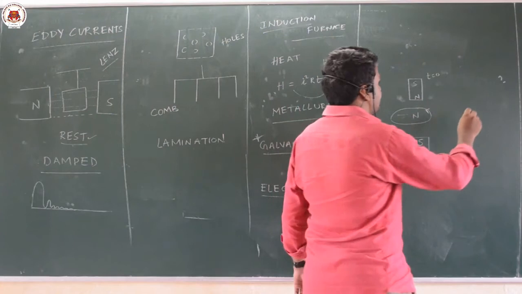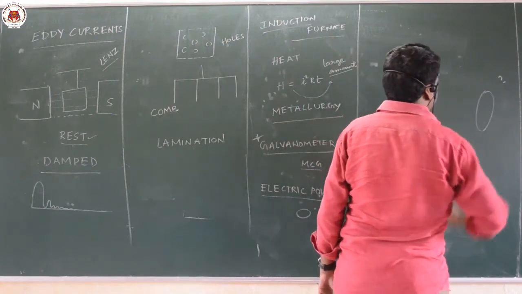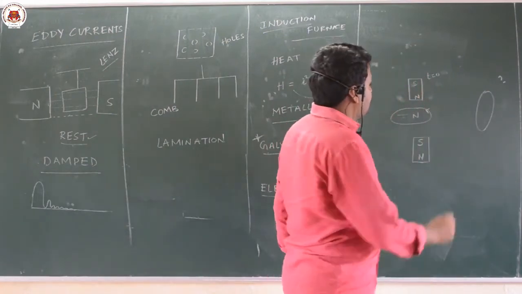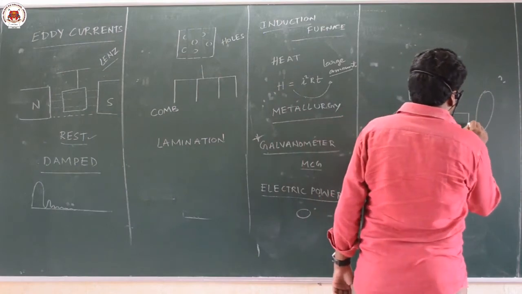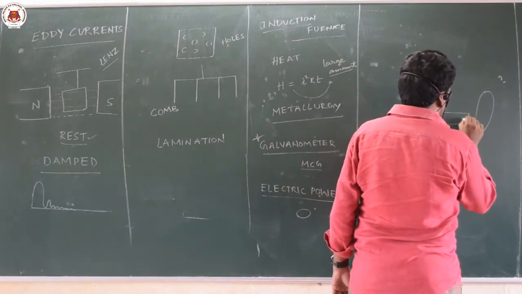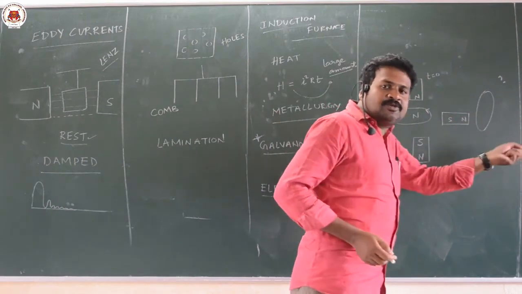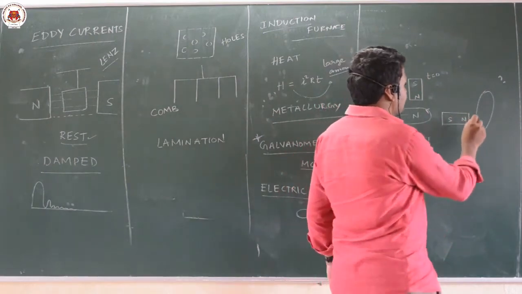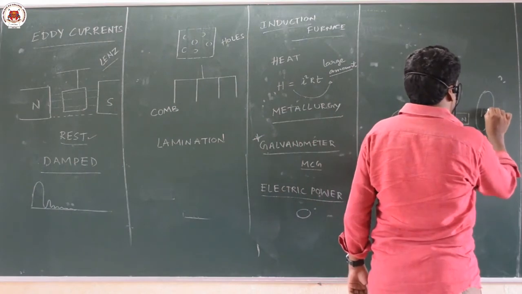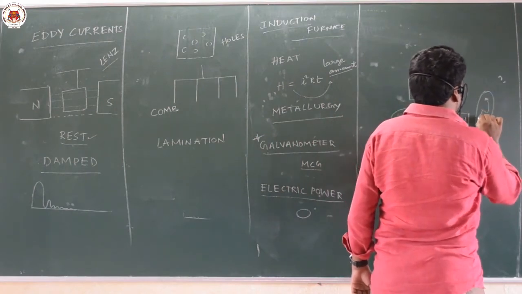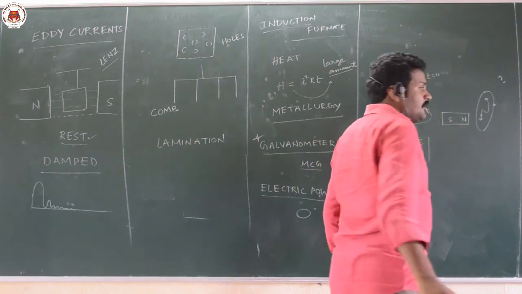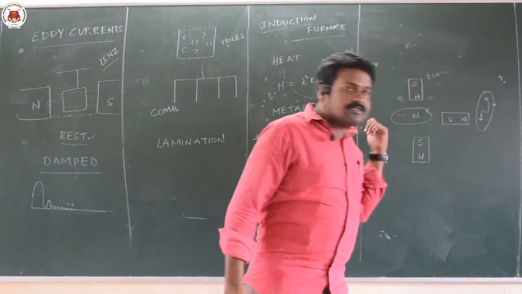Suppose in our example there is a coil, and you take one magnet having north pole and south pole. When you move that magnet into the coil, it will develop a north pole, like this. Afterwards you take that magnet out.